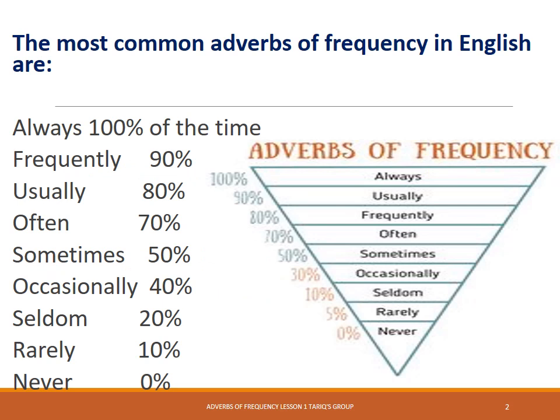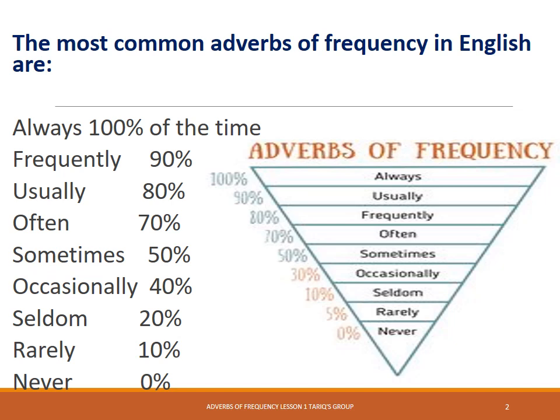The most common adverbs of frequency in English are always, 100% of the time, frequently 90%, usually 80%, often 70%, sometimes 50%, occasionally 40%, seldom 20%, rarely 10%, and never 0%.